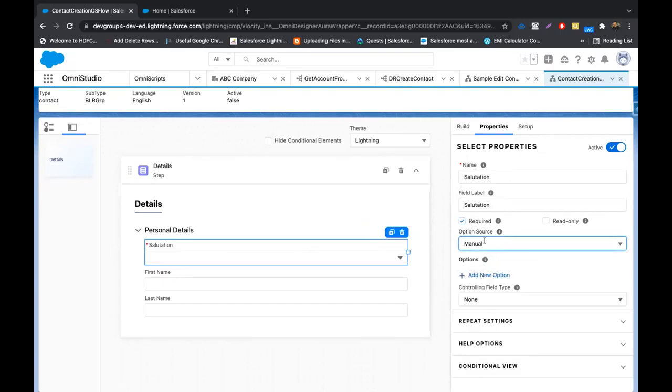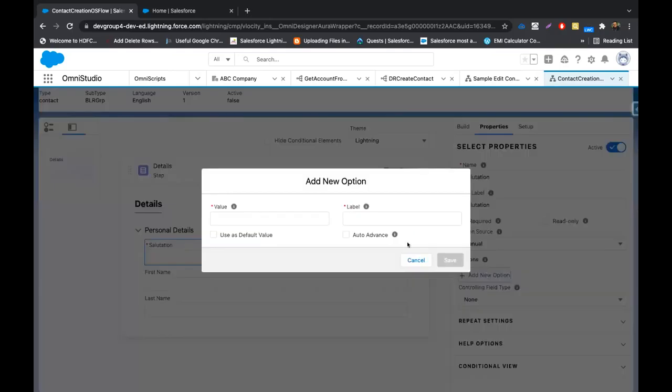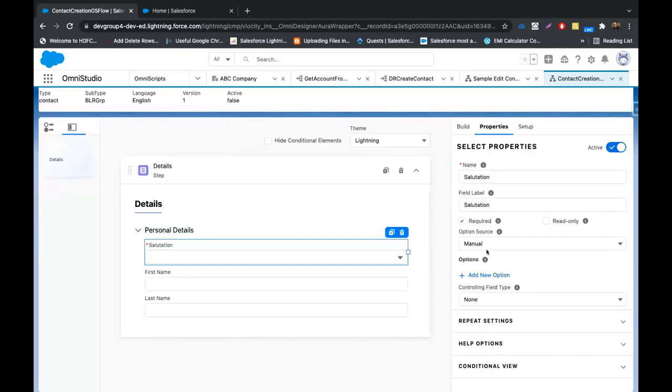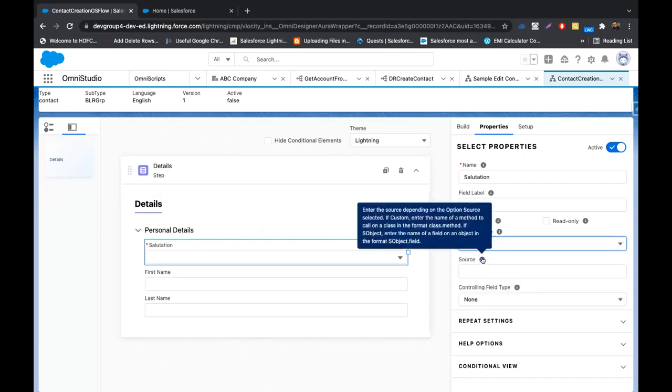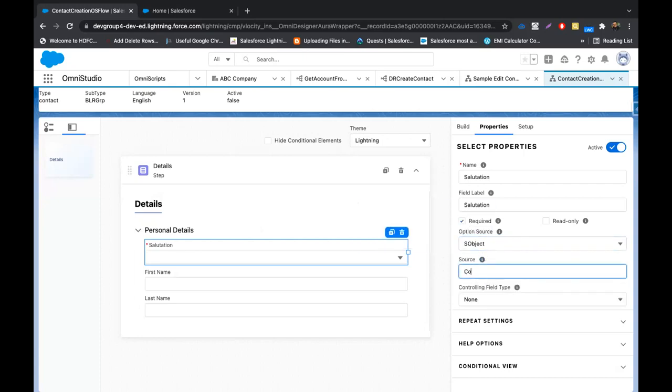Manual means you add the pick list options directly here. We can add the value and label, and we can even mark a default value for the pick list. In case we don't want to add values here and we already have a field in the backend with the same values, and we want to keep them in sync with the org, we will use SObject.